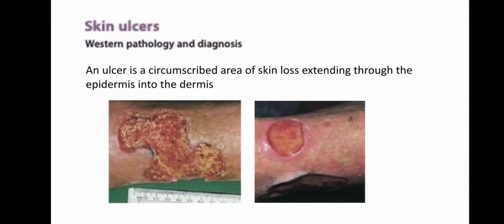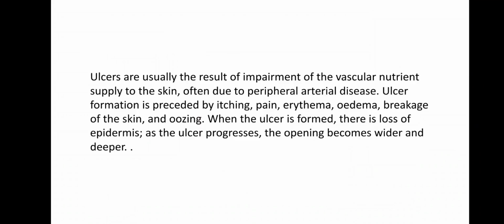An ulcer is a circumscribed area of skin loss extending through the epidermis into the dermis. Ulcers are usually the result of impairment of the vascular nutrient supply to the skin, often due to peripheral arterial disease. Ulcer formation is preceded by itching, pain, erythema, edema, breakage of the skin, and oozing. When the ulcer is formed, there is loss of epidermis. As the ulcer progresses, the opening becomes wider and deeper.